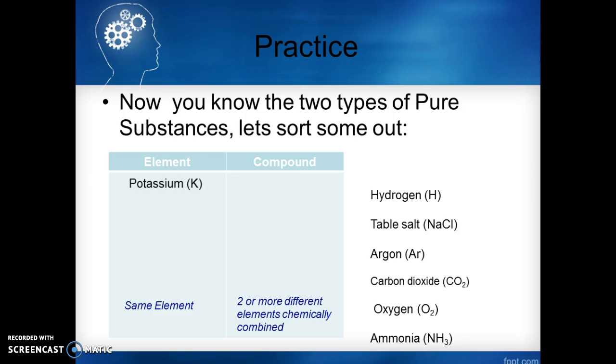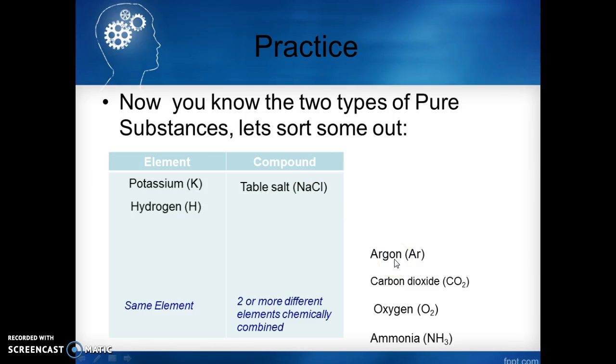Element. Okay, hydrogen, just H. Again, an element. Table salt. We looked at that one in the last example. So you guessed it, that's a compound. It's made of 2 elements.